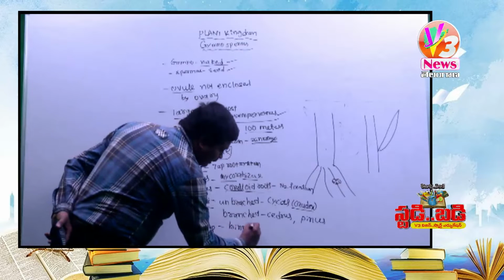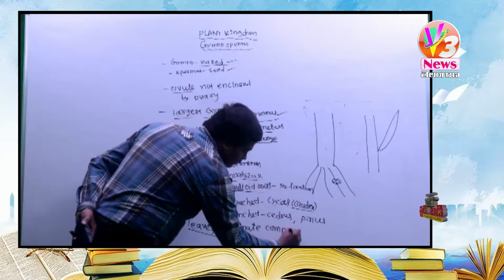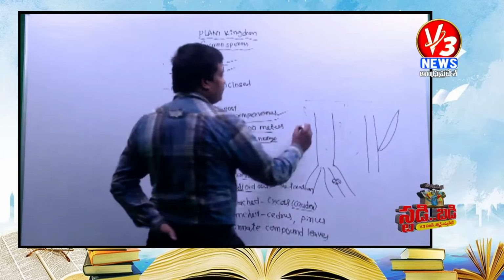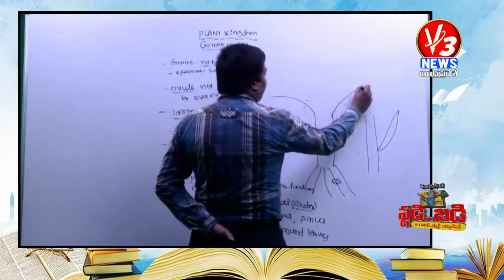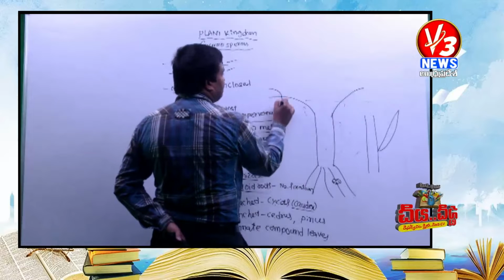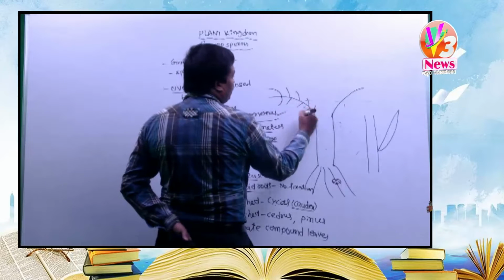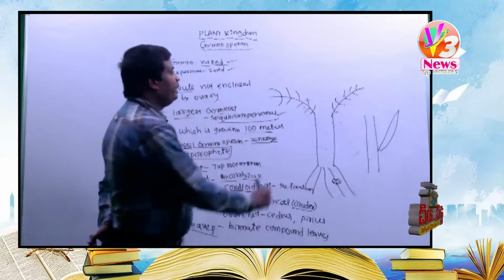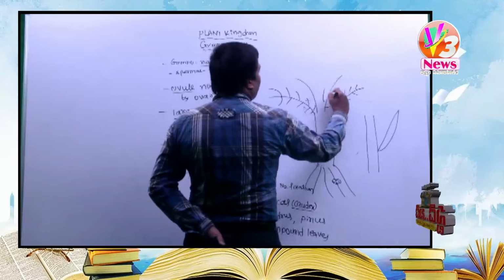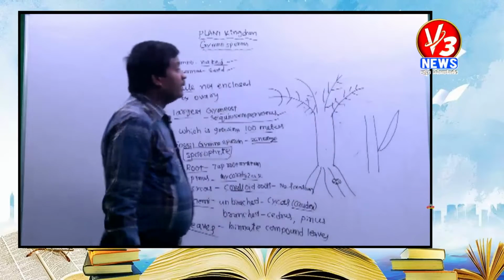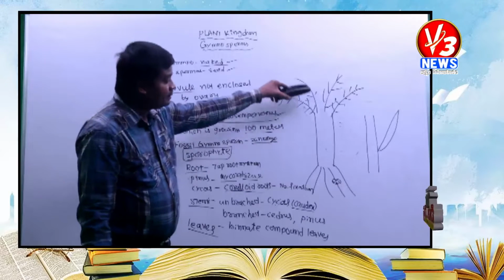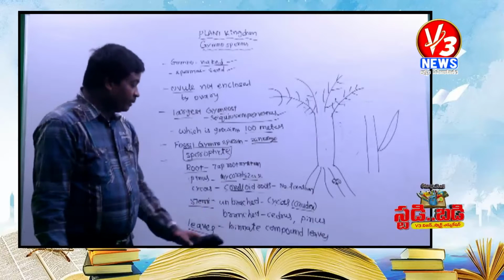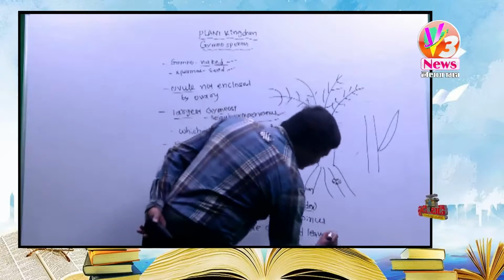Bipinnate compound leaves. But what is meant by bipinnate compound leaves? For example, this is the rachis. The rachis produces leaves on either side. This is called bipinnate compound leaves. The leaflets are present on either side of the rachis, which is called bipinnate compound. Bipinnate compound leaves are present in cycas.